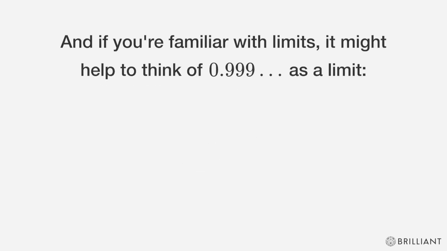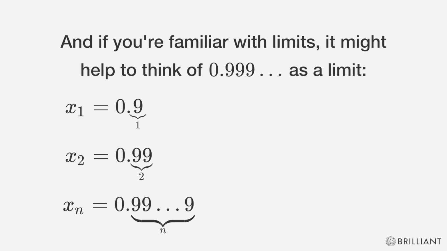And if you're familiar with limits, it might help to think of 0.999 repeating as a limit. Consider this sequence. x sub 1 is 0.9, x sub 2 is 0.99, and in general, x sub n has n nines after the decimal. The limit of this sequence as n goes to infinity is 0.999 repeating, or 1.